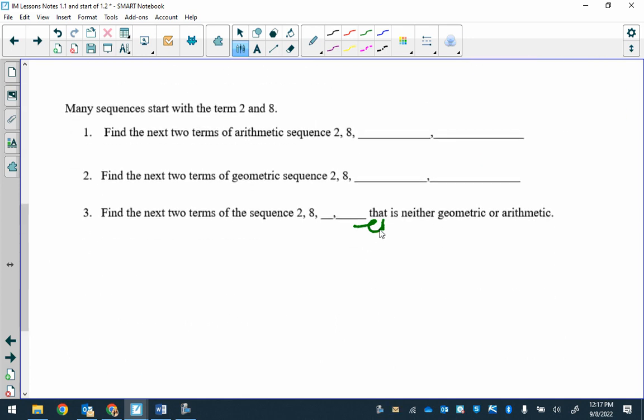Good. This is frozen. Okay. So now, you guys, you might have 3 and 6 on yours. Cross it out to 2 and 8. Okay. So now, you're going to start with the same 2 and 8. Find the next two terms of the arithmetic sequence, find the next two terms of the geometric, and then you have one that is neither geometric or arithmetic. Okay? Take a minute.